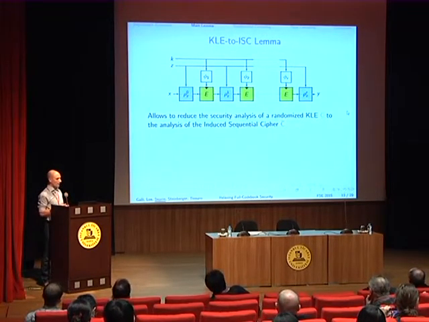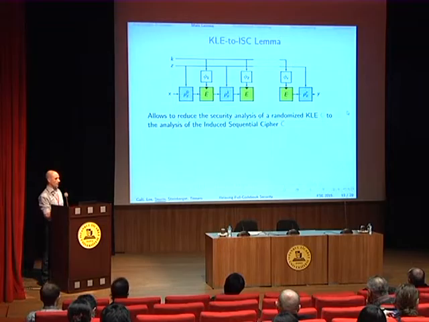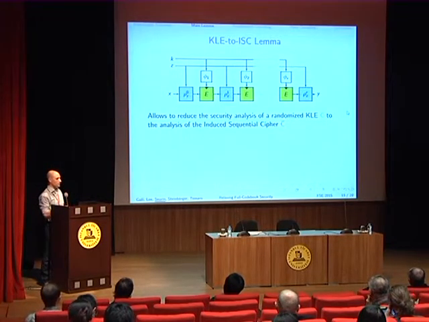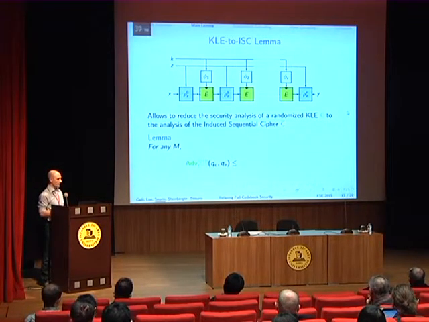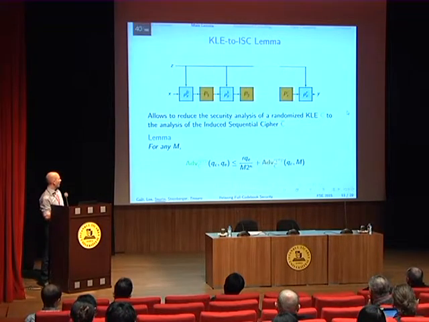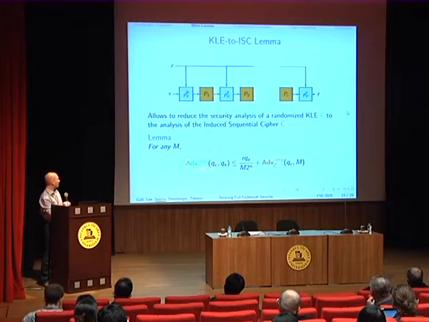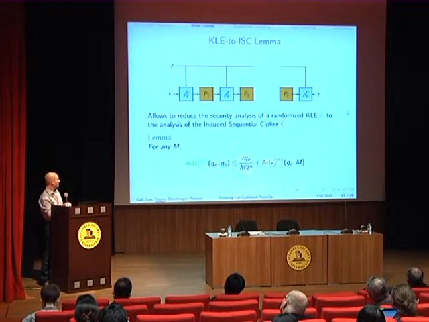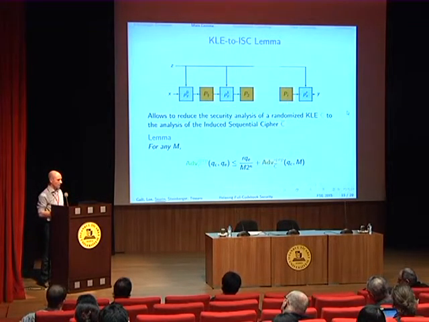And our main lemma allows to reduce the security of the key-length extension schemes to the security of the induced sequential cipher. So in fact, we have this relation here that the advantage of any adversary against the construction, the key-length extension scheme, is less than this quantity here, plus the advantage of any adversary against the induced sequential cipher, okay?